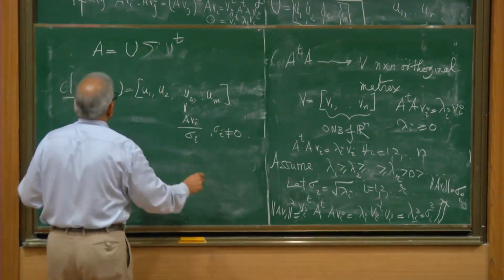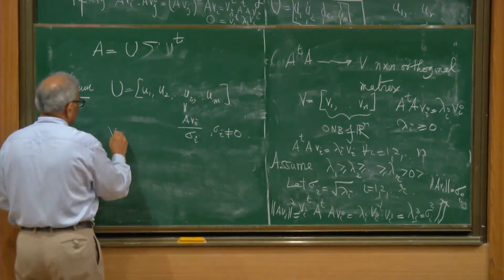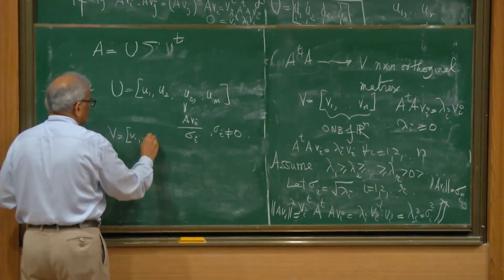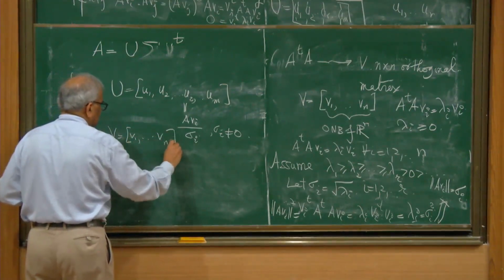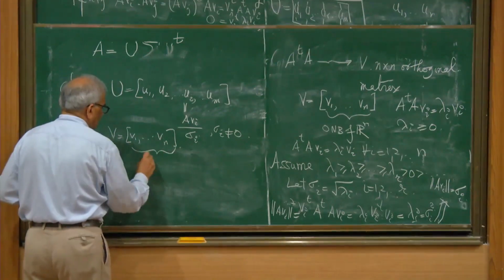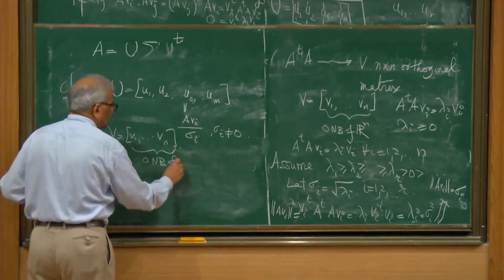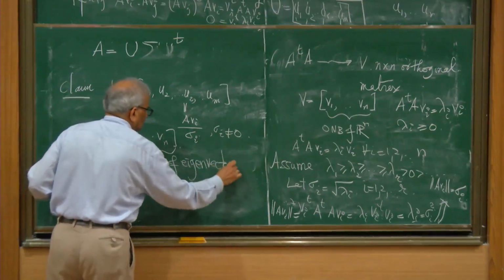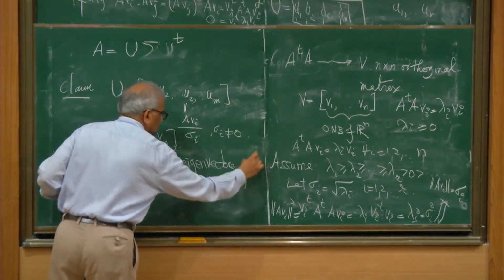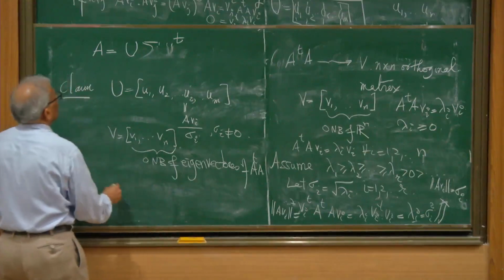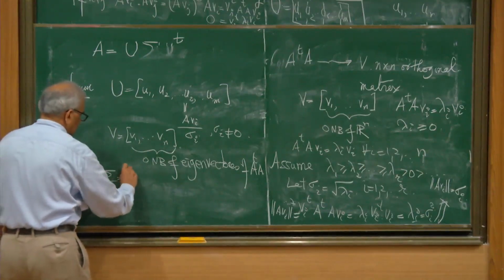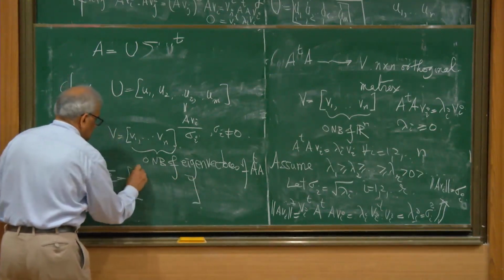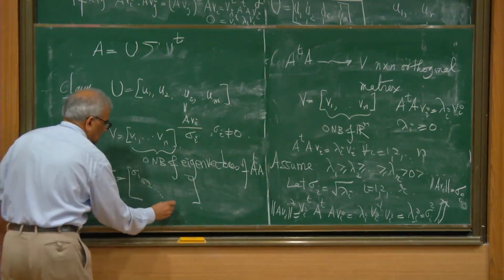So U is constructed this way, and V consists of v1, ..., vn, and this is an orthonormal basis of eigenvectors of A transpose A, and sigma equals sigma 1, sigma 2, like this.